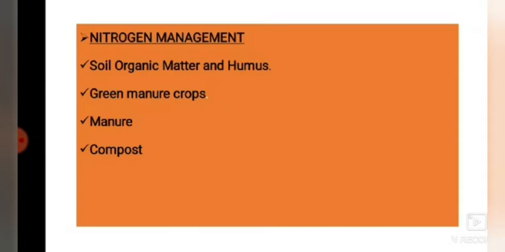Now, commercial organic fertilizers, as I said before, are organic sources which are available naturally. Many types of dry and liquid commercial organic fertilizers are available for use in certified organic production, which will be listed in the NPOP program. Some of the organic fertilizers will be listed there.